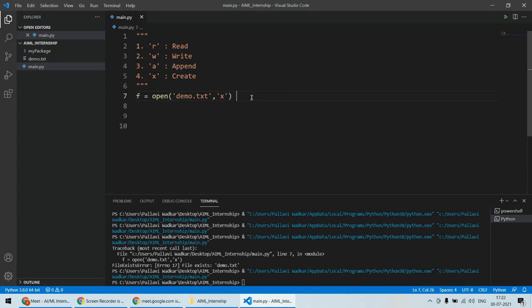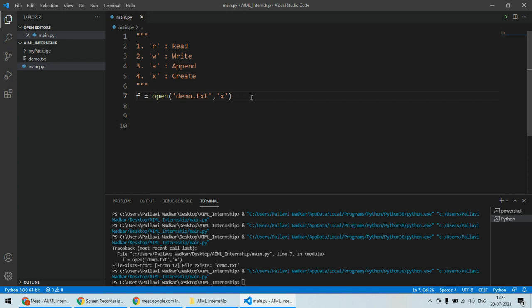Now there is a small difference between write and append. In case of write, it will overwrite the content of that file. So if previously there is some data in your file, and you open the file in write mode, it will delete the previous data and add new data to that particular file. So it will overwrite the previously available content. But if you open your file in append mode, it will keep your previous content and append the new content to your file at the end.